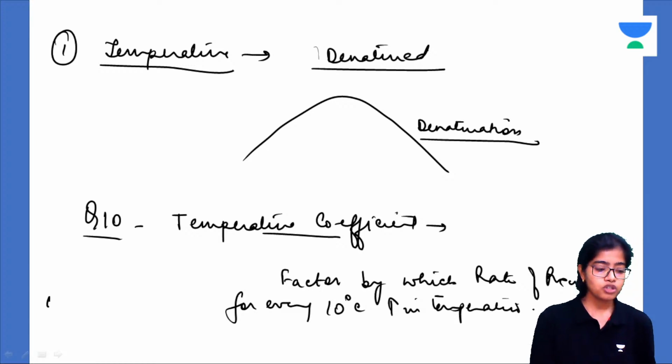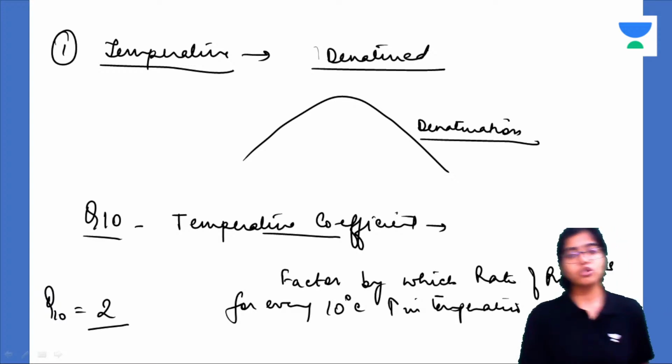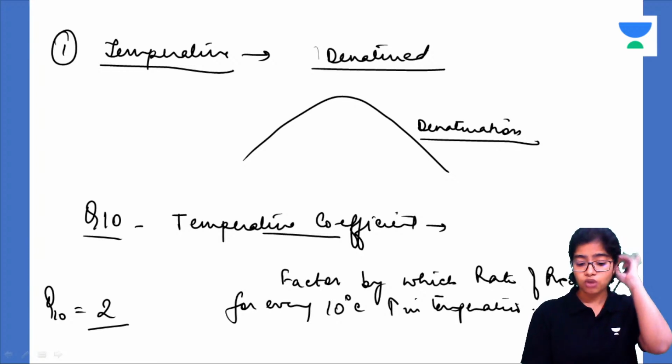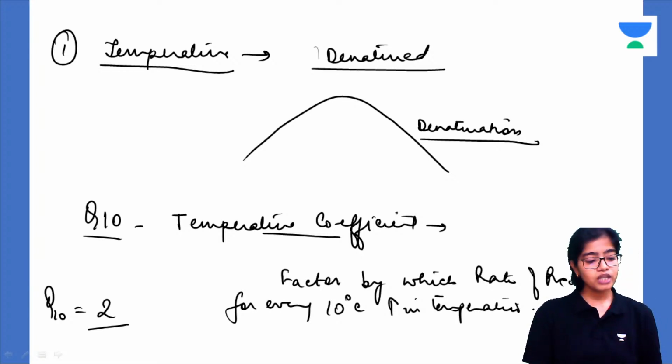Now suppose Q10 for a reaction is 2. That means the reaction proceeds at twice the speed for every 10 degree Celsius increase in temperature. If you increase the temperature by 10 degree Celsius, the reaction will start proceeding at twice the normal speed. This is the meaning of Q10 equal to 2. If it is equal to 3, that means it will proceed at thrice the speed. Okay, following all of you?